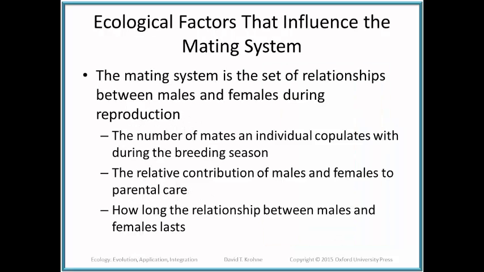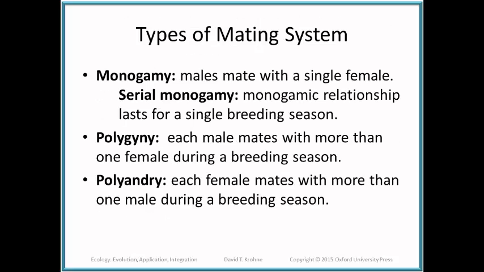Now, ecological factors will influence the mating system of a species. The mating system is simply the set of relationships between males and females during reproduction. These can involve the number of mates an individual copulates with during the breeding season, the relative contribution of males and females to parental care, or how long the relationship between males and females lasts. As a result, we talk about three fundamental types.